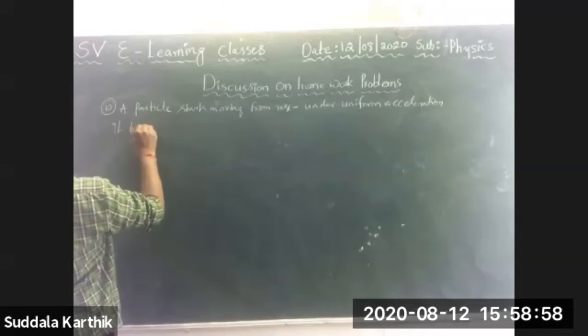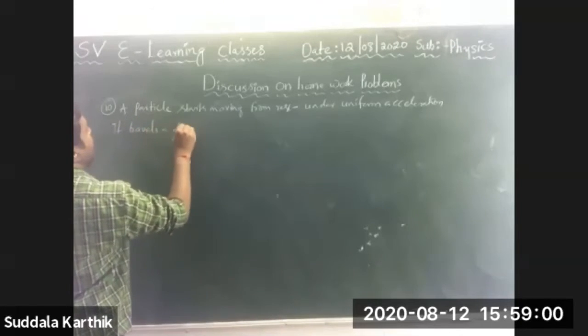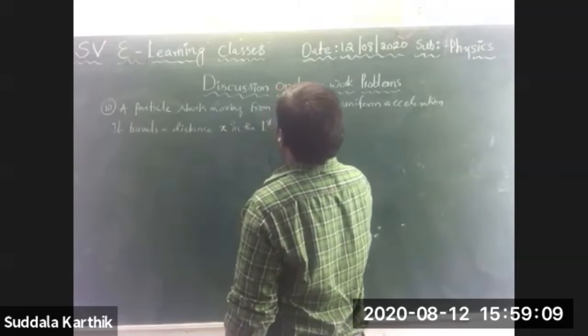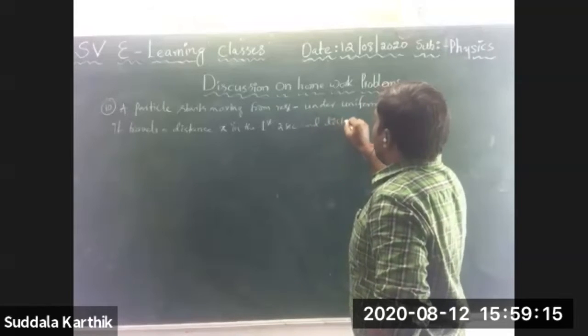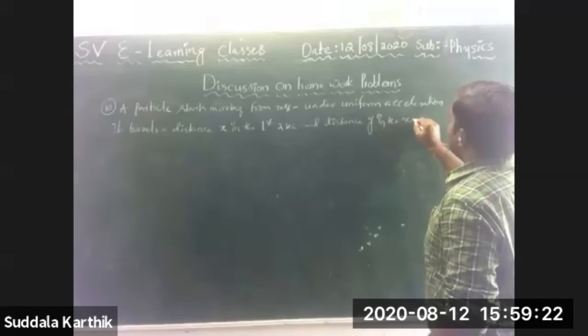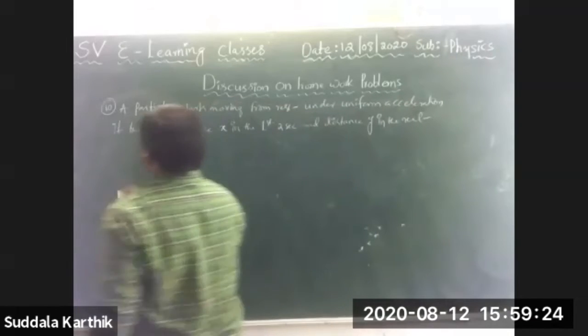It travels a distance x in the first 2 seconds, and a distance y in the next 2 seconds.